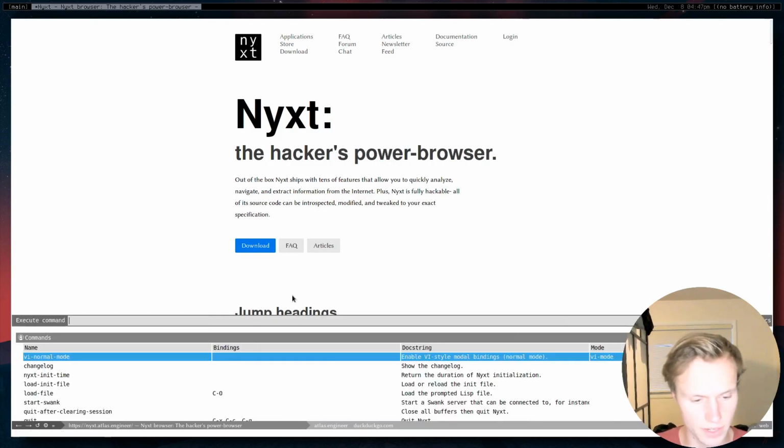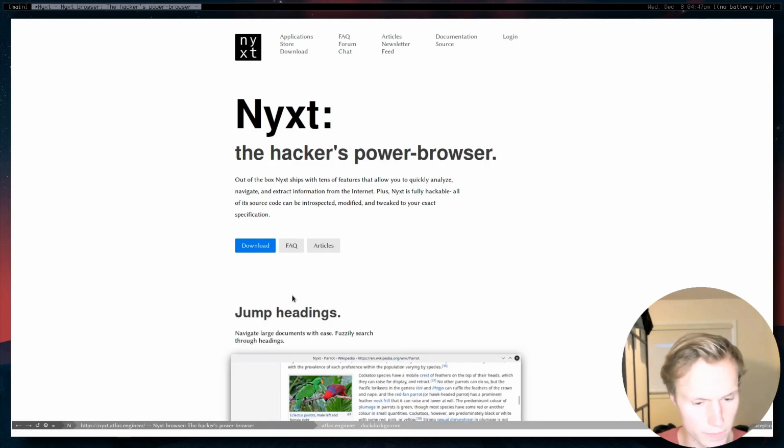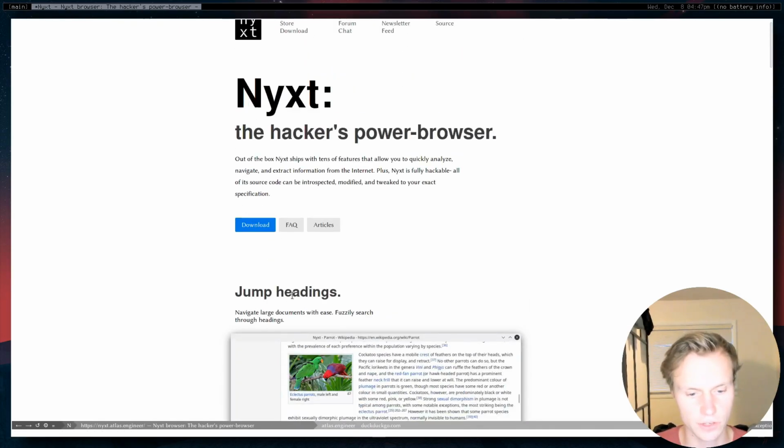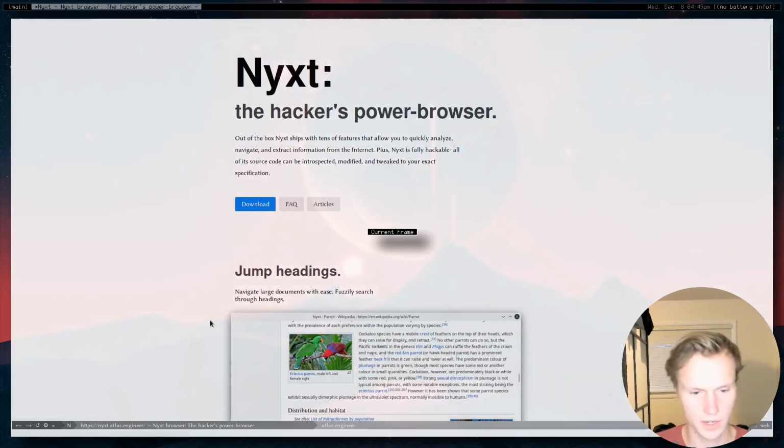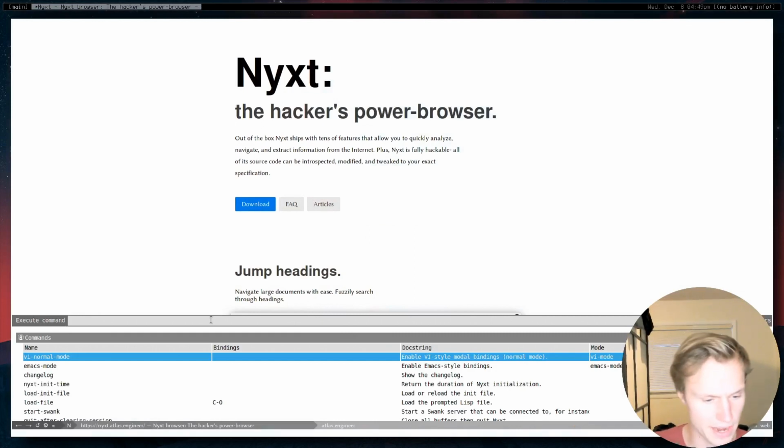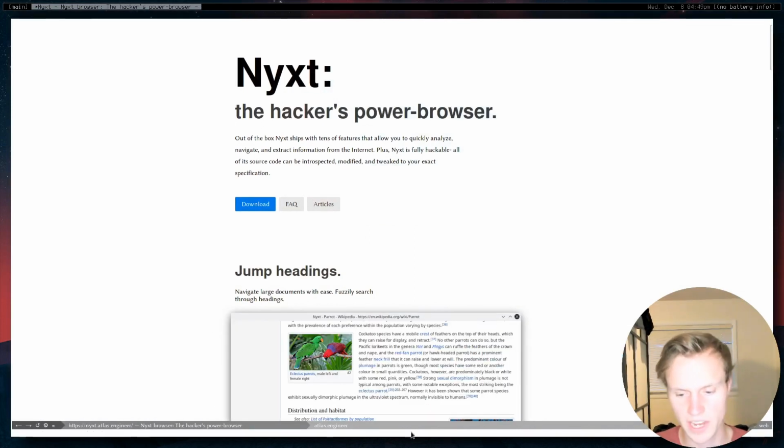And then if we do command and we do VI normal mode, now if I do J and K, I can scroll up and down as you would expect. Now we can also disable it by doing Control Space to get that command and then hitting VI normal mode again. As you can see down here, it's removed that little VI.